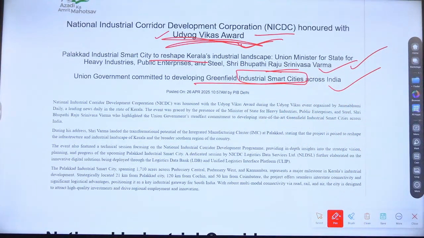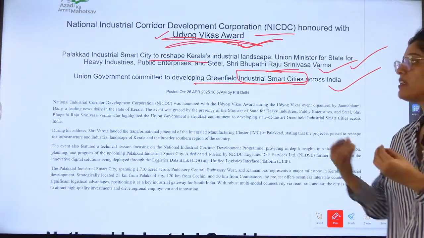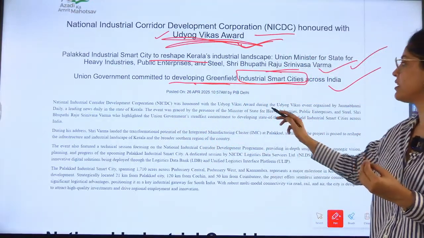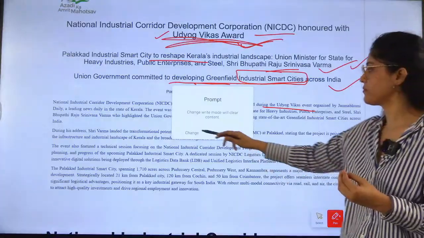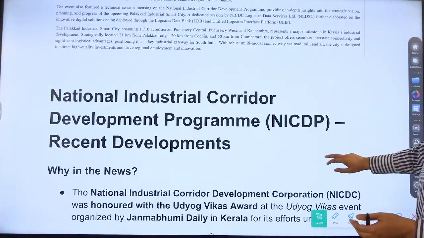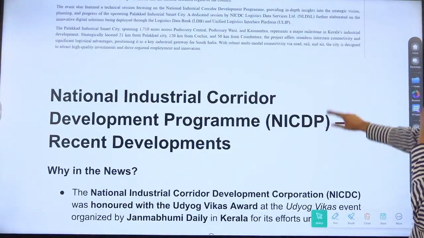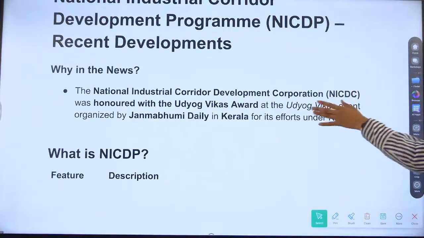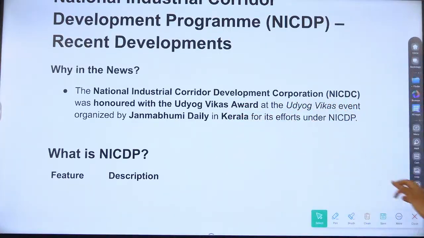Industrial smart cities, right? So this is the major topic that we will be discussing. This is a PIB article. This event was organized by Janmabhoomi Daily in Kerala.